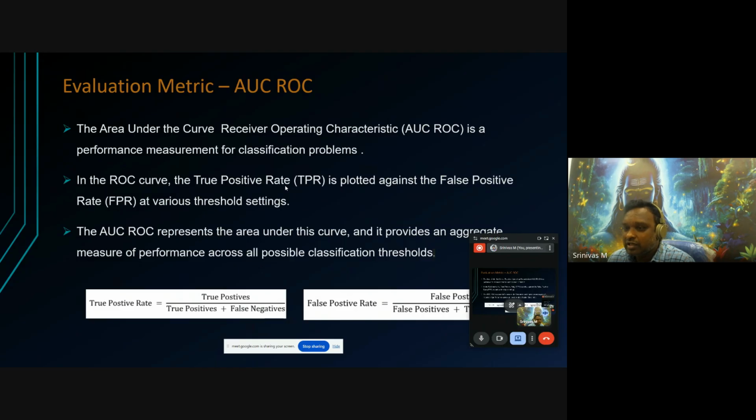Based on that, we can analyze how the accuracy is generated. AUC ROC represents the area under this curve, and it provides an aggregate measure of performance across all possible classification thresholds. The true positive rate is true positive divided by true positive plus false negative, and the false positive rate is false positive divided by false positive plus true negative.